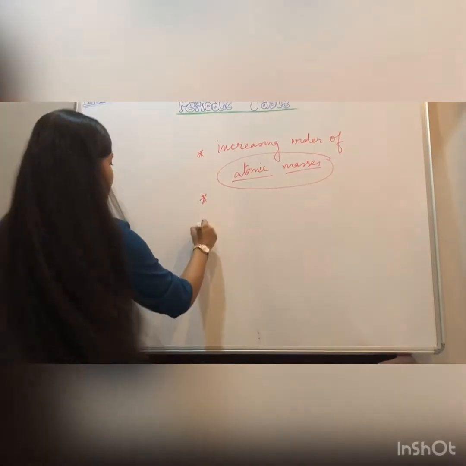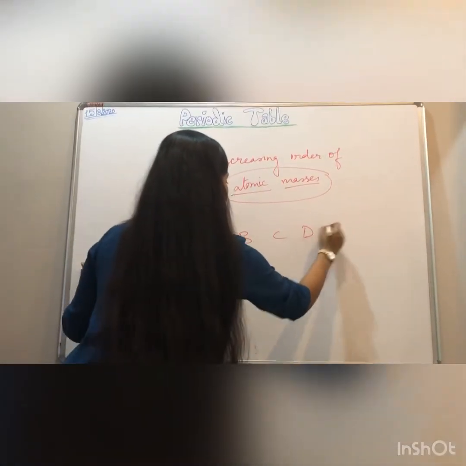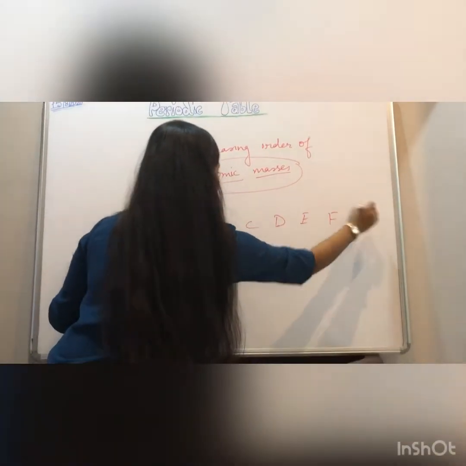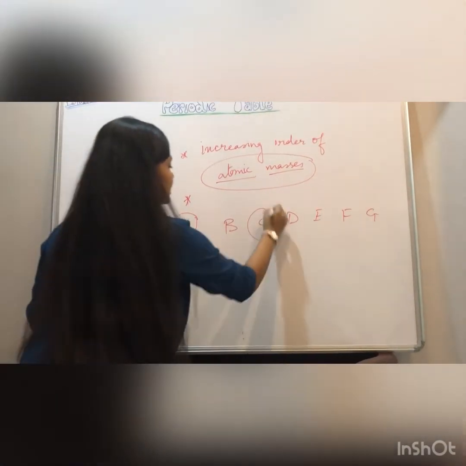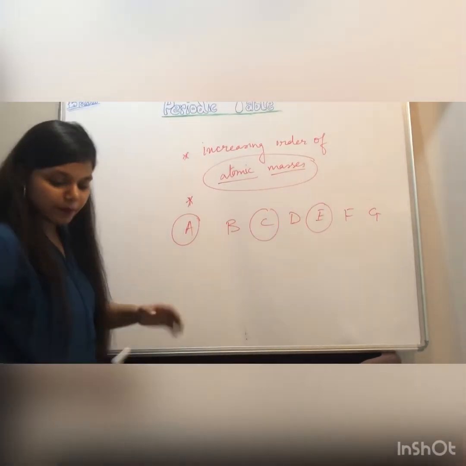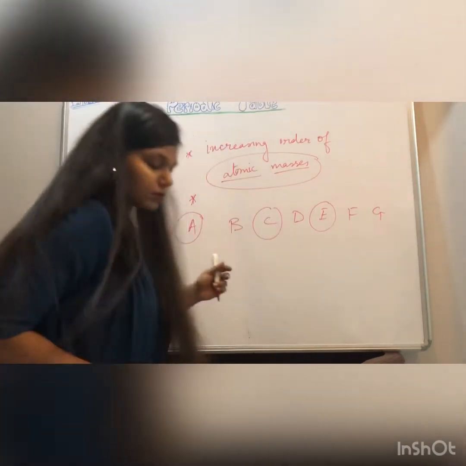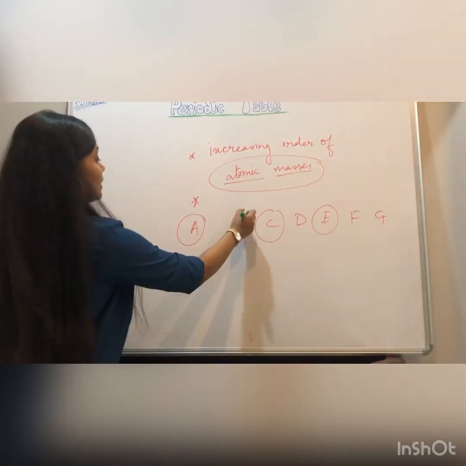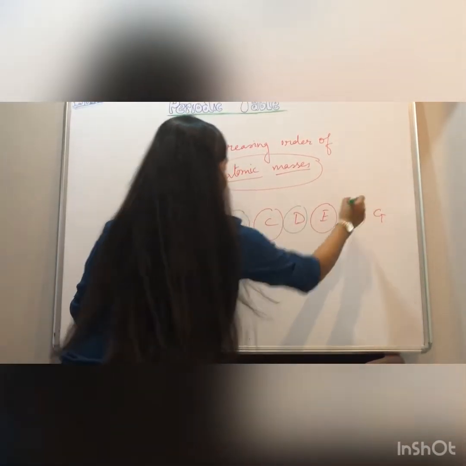Suppose A, C and E had the same properties, and B, D and F were the same.